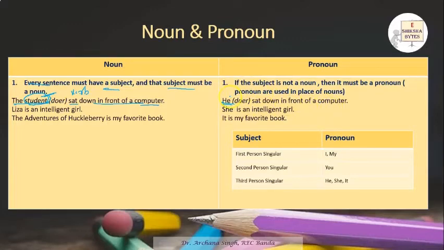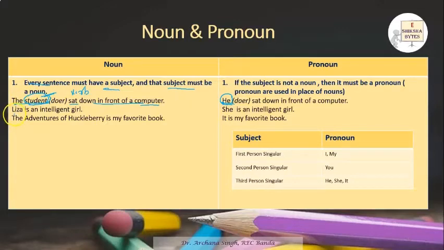So to become a subject in a sentence, we have to use a noun or a pronoun. If we are not using a noun, then we can use a pronoun. No other part of speech can take the place of a subject. Nouns or pronouns can be either your subject as well as your object also. We'll do that in the next slide.